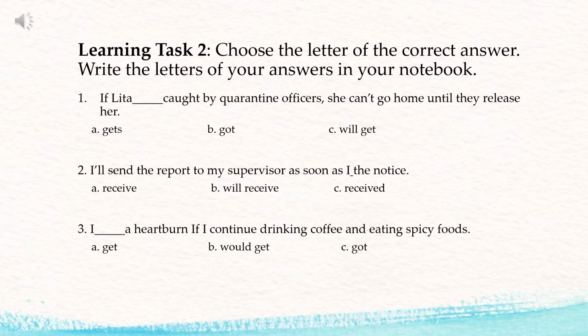So let us have number 2. I'll send the report to my supervisor as soon as I blank the notice. So which is the main clause? I'll send the report to my supervisor. Then the subordinate clause or the conditional clause: as soon as I blank the notice. Is it A, receive; B, will receive; C, received?